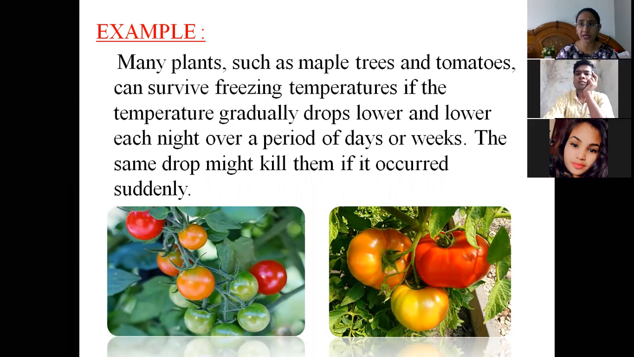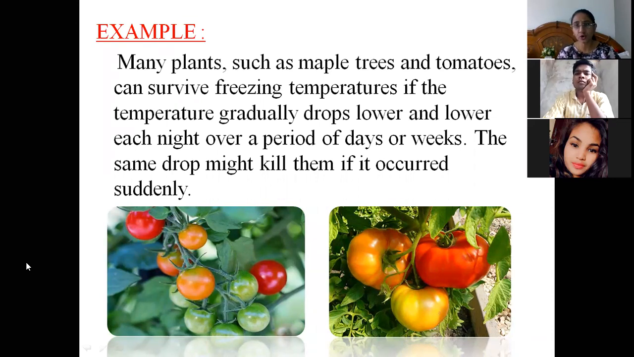They are grown almost every year, almost everywhere, because they are consumed over the whole year; you can see in the market that tomatoes are available. So even in freezing temperatures, tomatoes can be grown. Many plants such as maple trees and tomatoes can survive freezing temperatures if the temperature gradually drops lower and lower each night over a period of days or weeks. So if the temperature slowly drops, over a period of a week or over a period of days.